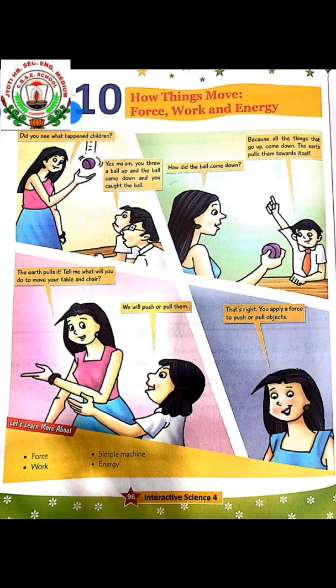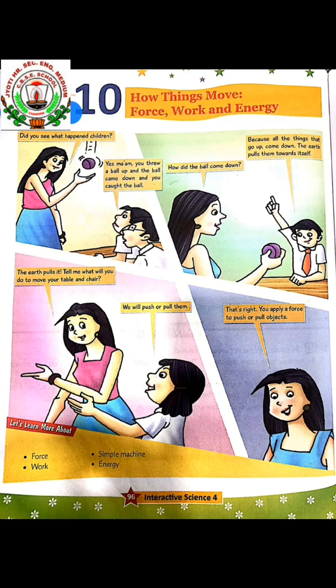There are various other types of energies: atomic energy, geothermal energy, mechanical energy. Atomic energy is obtained from the splitting of an atom. Geothermal energy is obtained from trapping heat from inside the core of the earth, and it is used to produce electricity. Mechanical energy is present in moving objects.